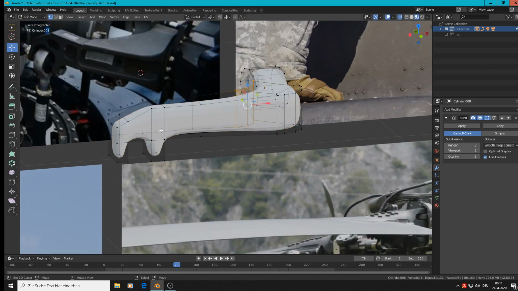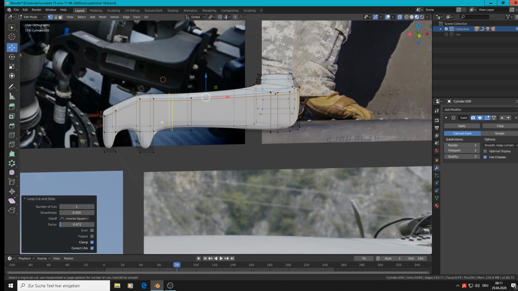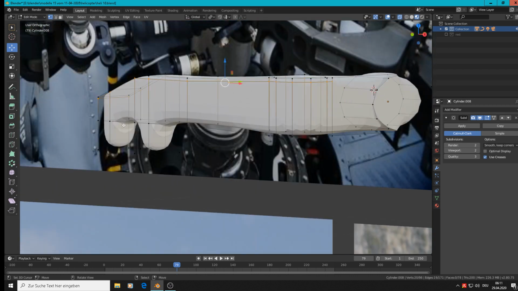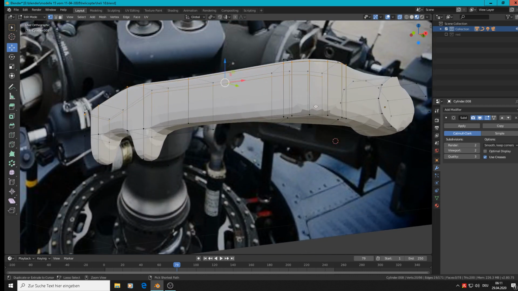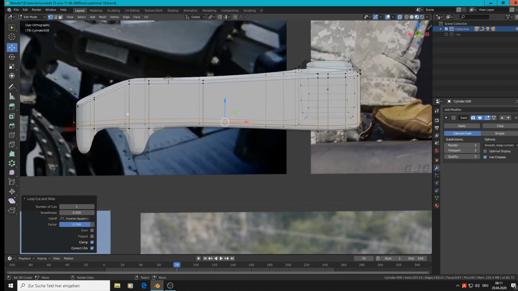In this case, I will try Control R, make the top loop to sharpen that up. Take a down loop to get that sharpened up. Control Z. Control R. Here one, bring them down. Then here we need one on each side. This side and this side. And that here too. This side and that one.